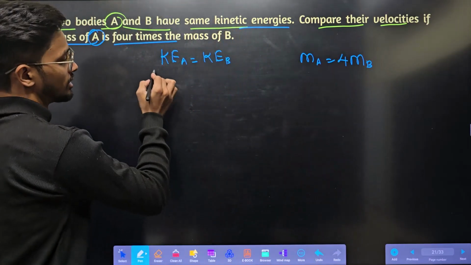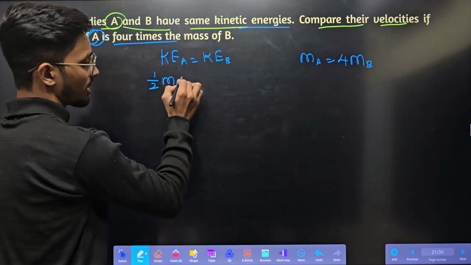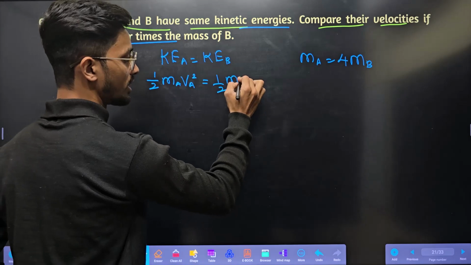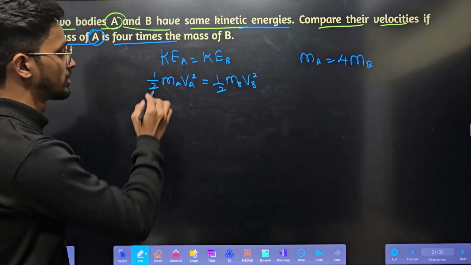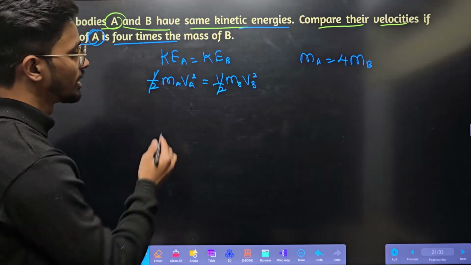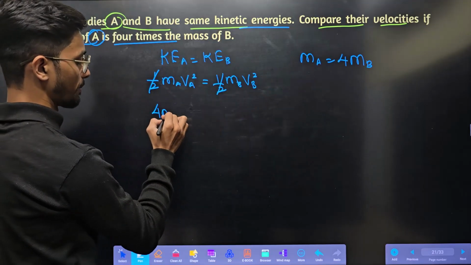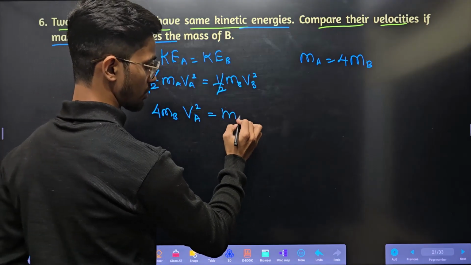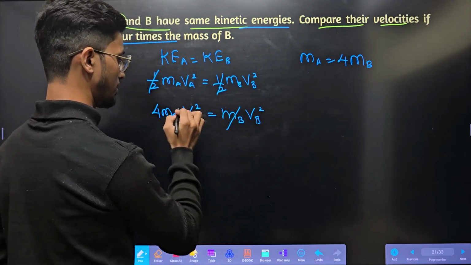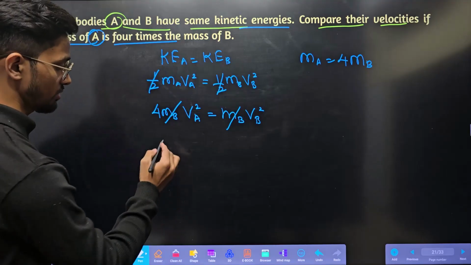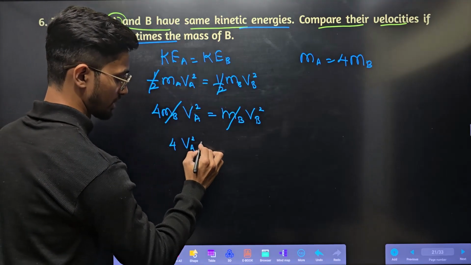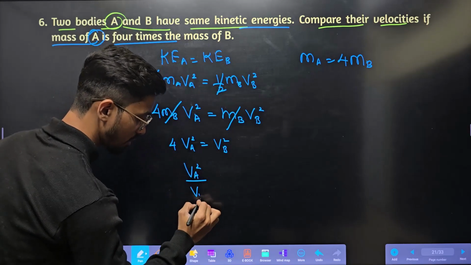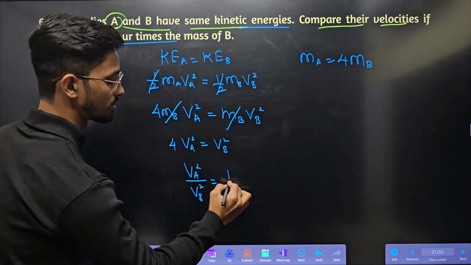We'll solve. The formula is half MA VA square is equal to half MB VB square. So half and half get cancelled. For MA, what can we write? We can write 4 MB into VA square is equal to MB VB square. MB also gets cancelled. So 4 VA square is equal to VB square. So VA square upon VB square is equal to 1 by 4.